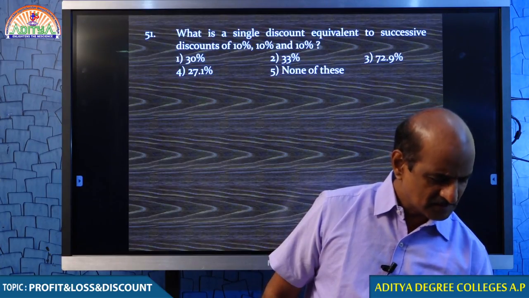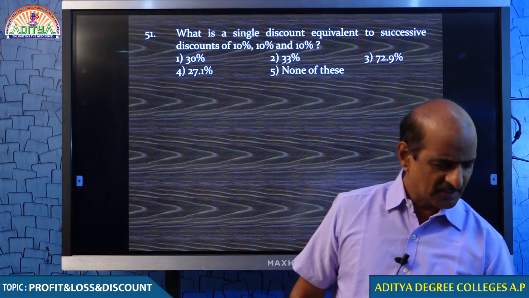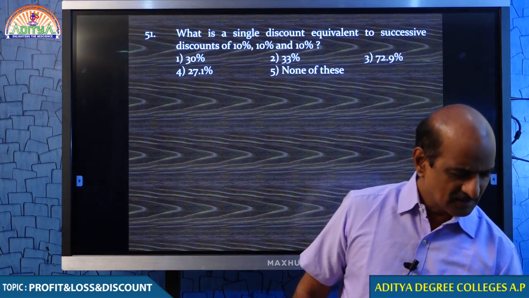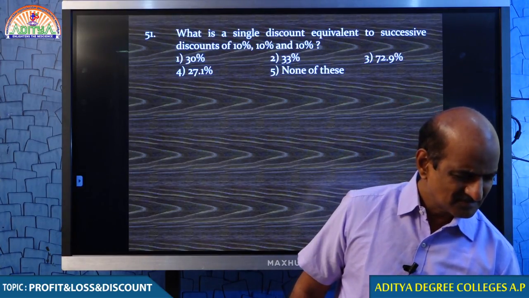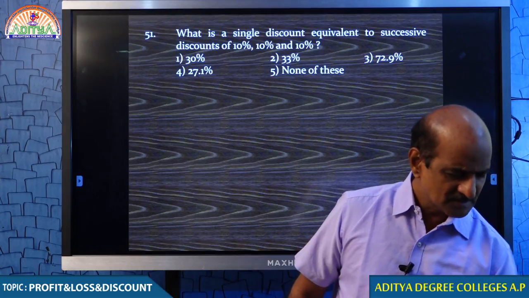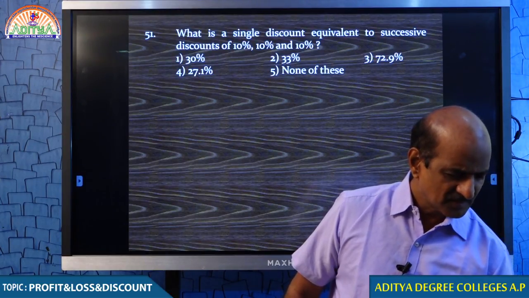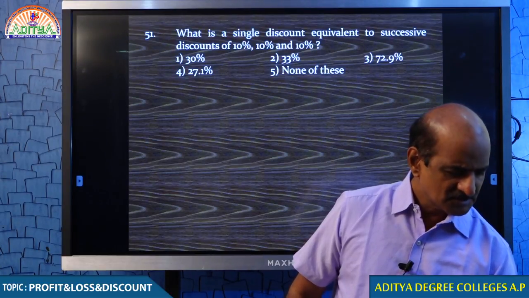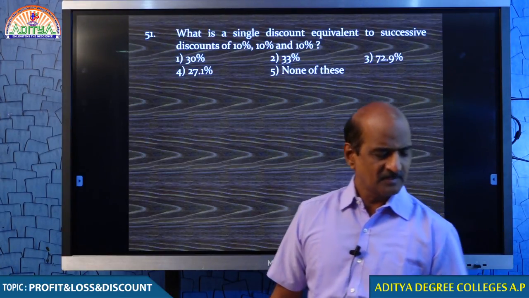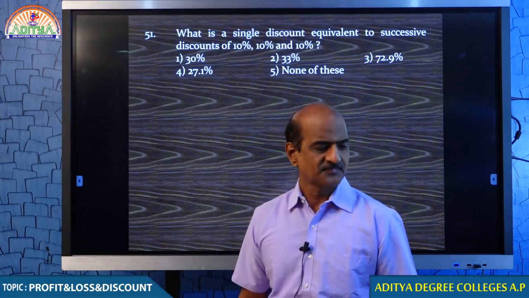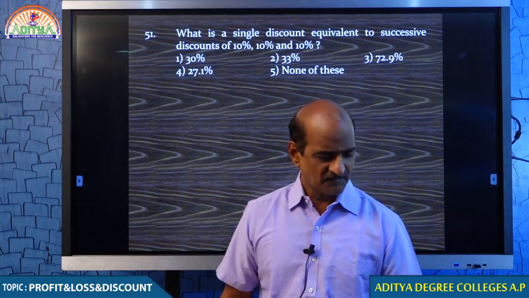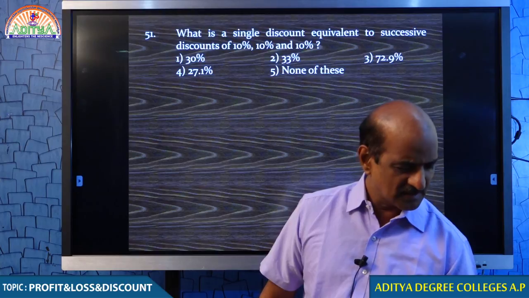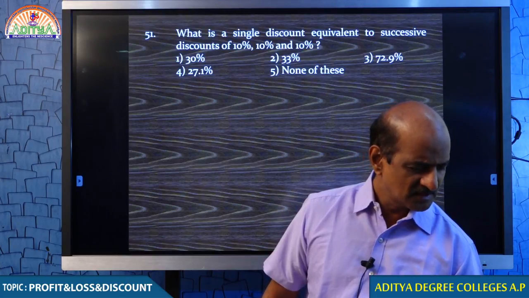Come on student, there is 10% for 3 times. 10, 10, 10. Please respond. It seems to be 30%, but you know very well it is not 30%. If any shopkeeper is offering discount 10, 10, 10 like that 3 times, then how much does it come down?